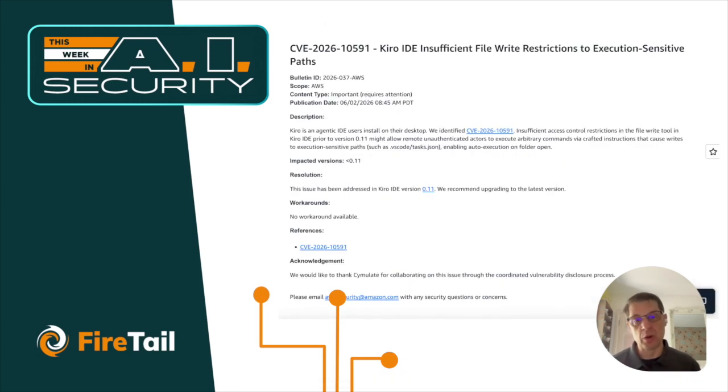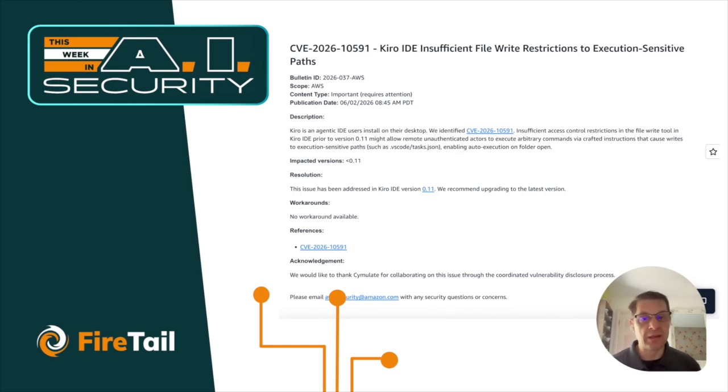Moving on to the next story, we've got a CVE in Kiro, which is the AWS-provided agentic code builder. I don't know what the exact right phrase is for this coding agent. In any event, the phrasing of the CVE is a little bit hard to parse, so I'll put it in plain English. It gives too much permission to execution-sensitive paths, basically allowing writing to execution-sensitive paths, which can be exploited to do things like insert malicious code.